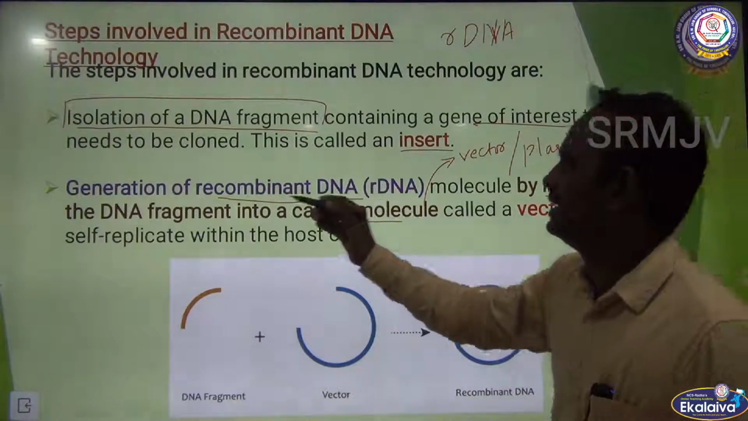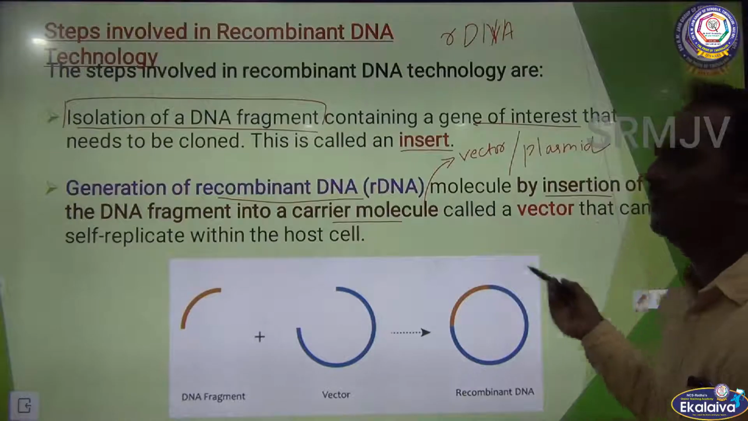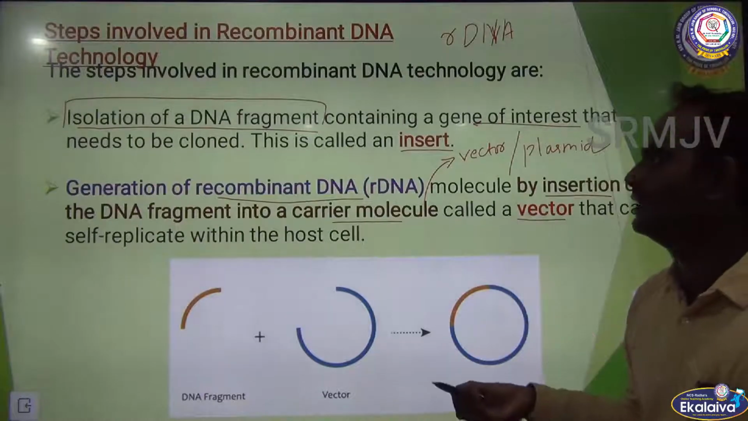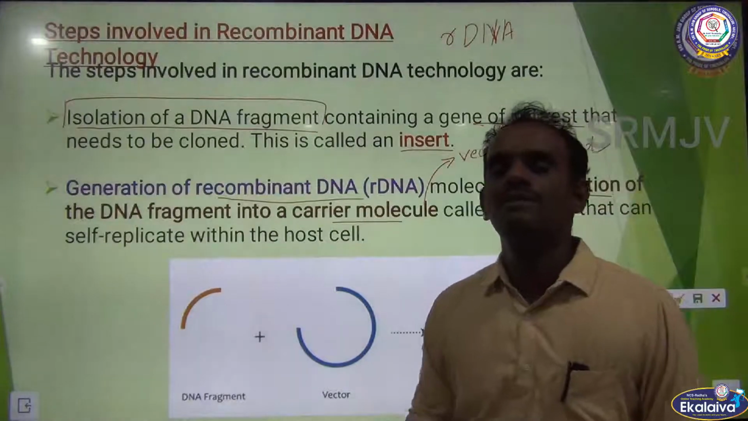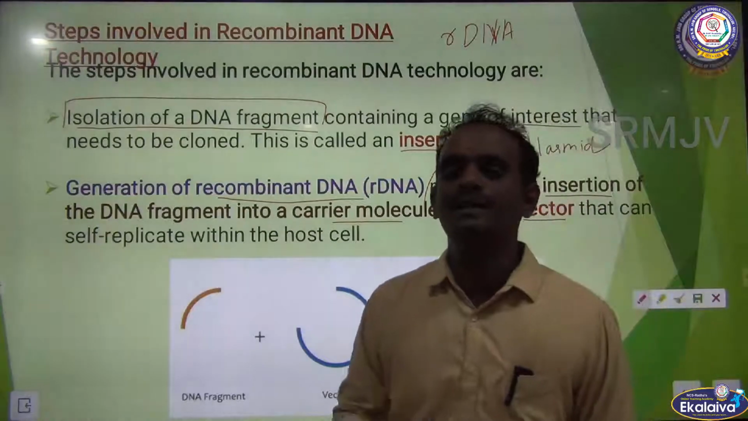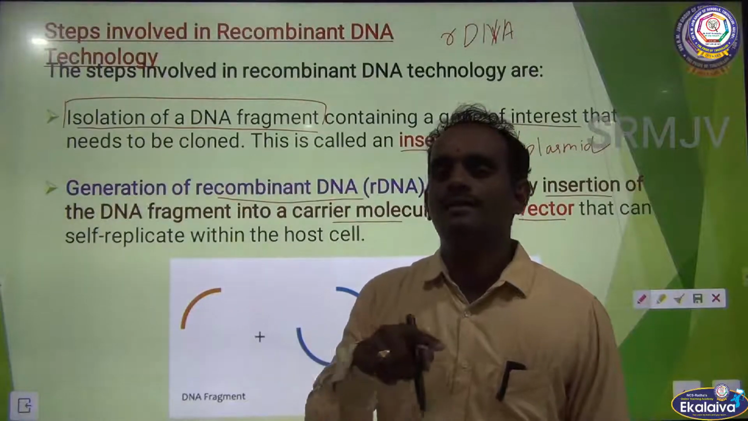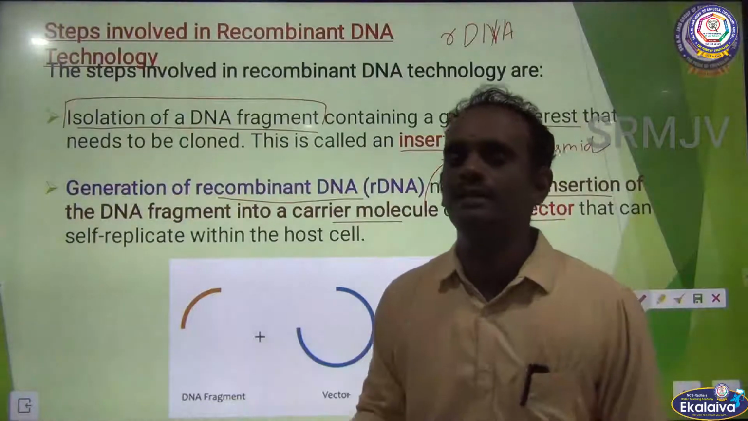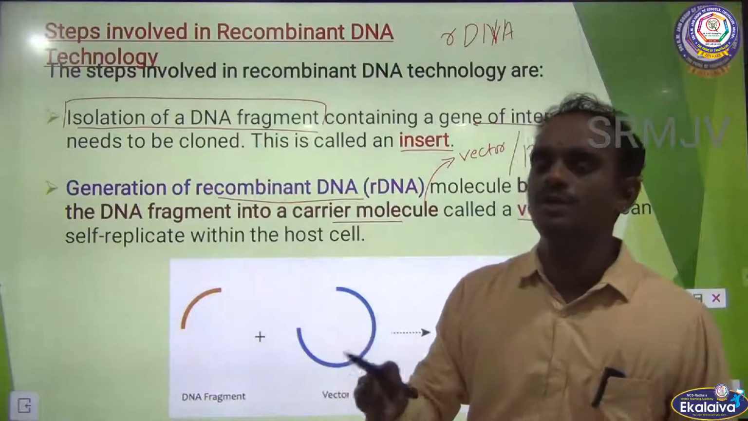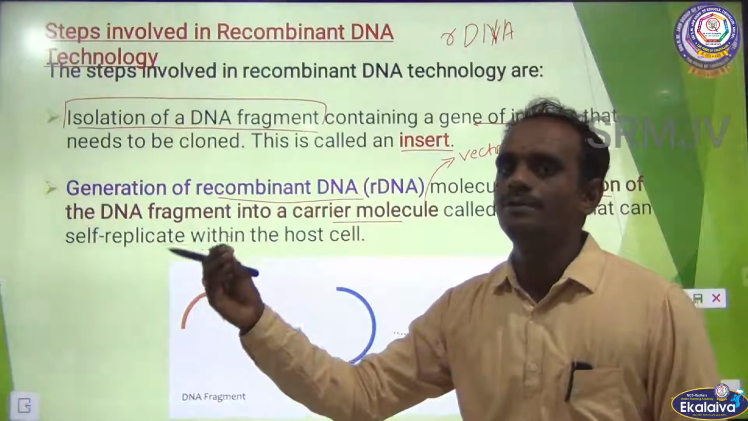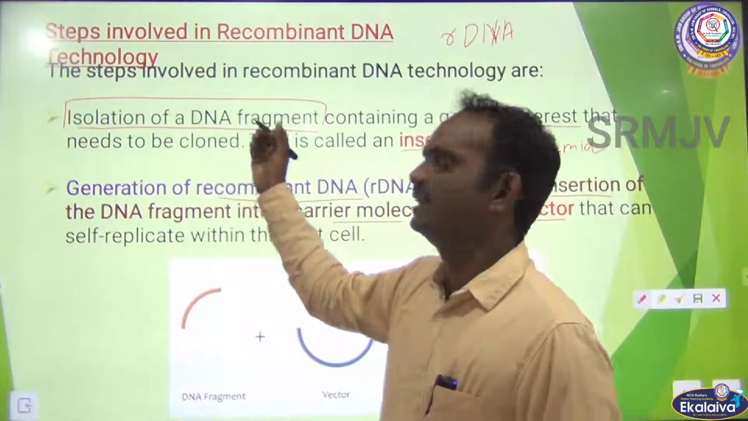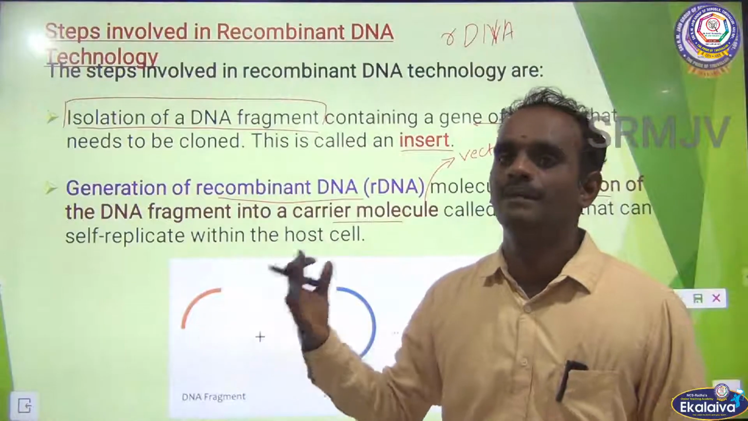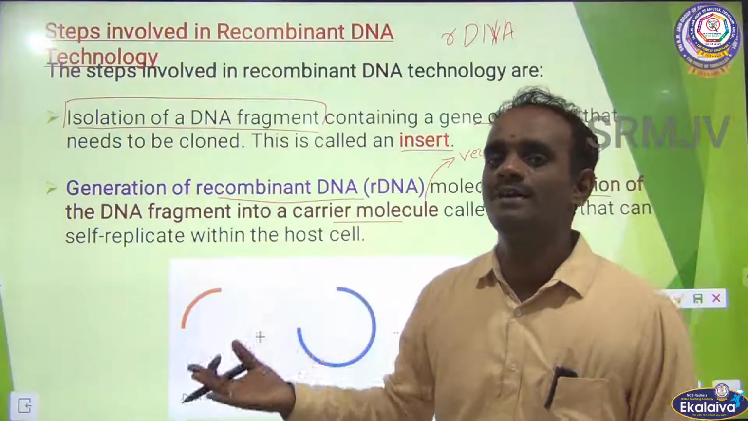So, generation of rDNA molecule by insertion of the DNA fragment into a carrier molecule called a vector that can self-replicate within the host cell. So, plasmid is usually used as a vector. Plasmid is nothing but a double stranded self-replicating DNA, extra chromosomal double stranded self-replicating DNA. That particular plasmid is usually used as a vector. So, we have to join the isolated DNA fragment to the vector. Then we get the recombinant DNA, that is called recombinant plasmid or recombinant DNA.